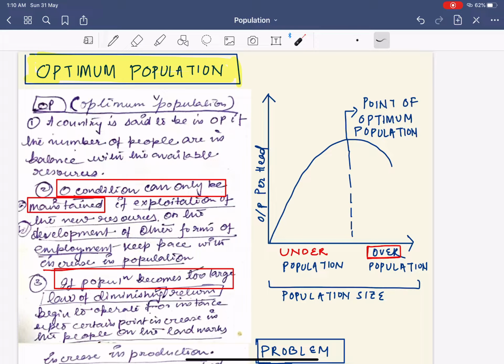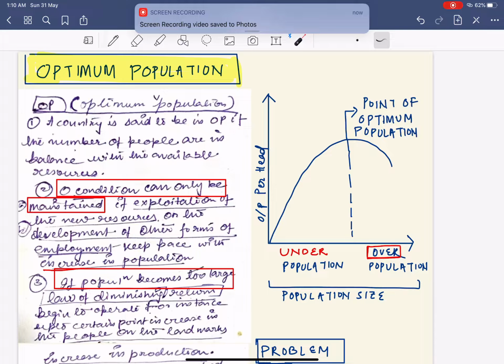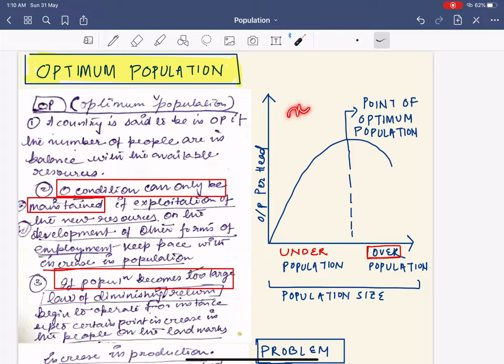What is this balanced population? It means that your population is balanced with the resources of the nation. If you have X resource, then your population is also equivalent to X. This is simple. No big definition.